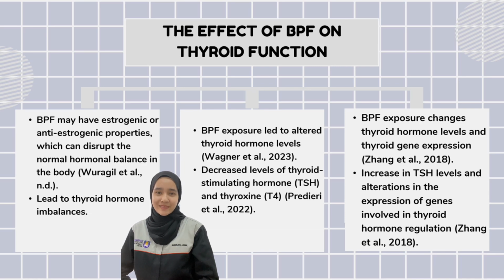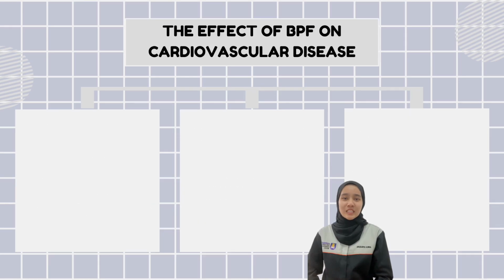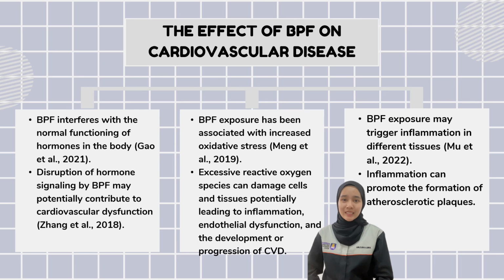Here are some ways BPF exposure has been hypothesized to potentially contribute to cardiovascular disease. First, BPF interferes with the normal functioning of hormones in the body. Disruption of hormone signaling by BPF may potentially contribute to cardiovascular dysfunction. Second, BPF exposure also has been associated with increased oxidative stress.